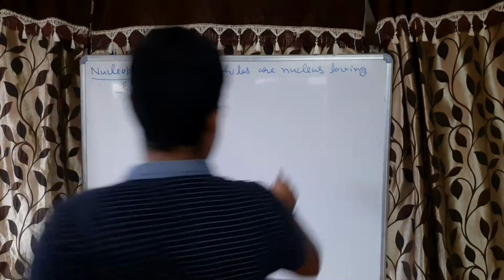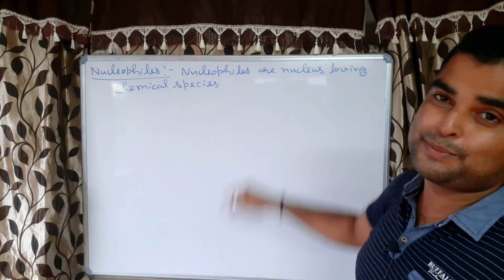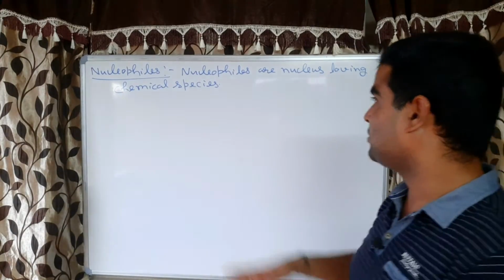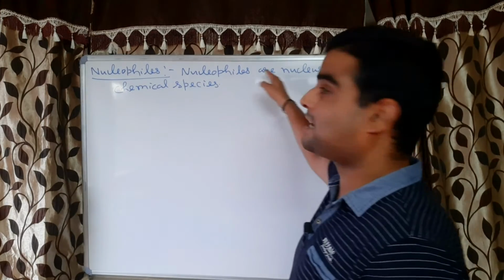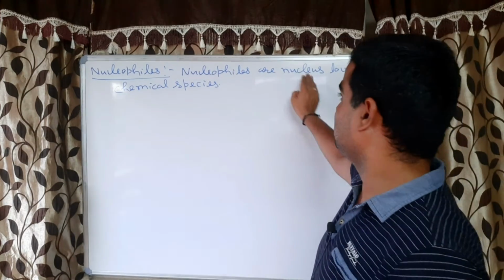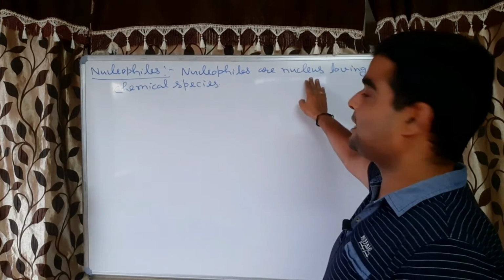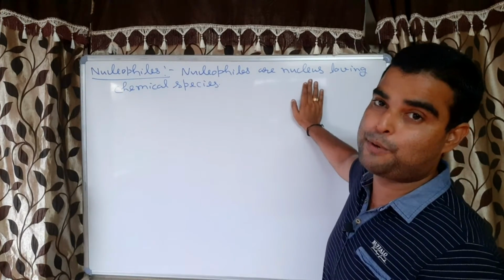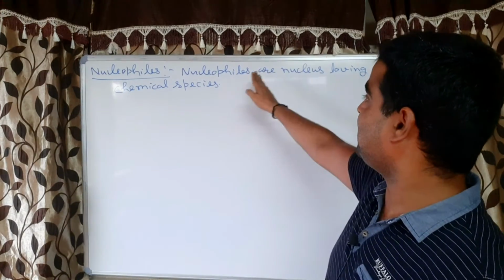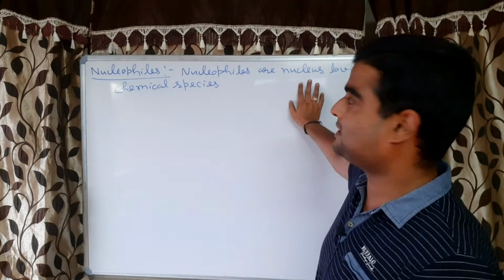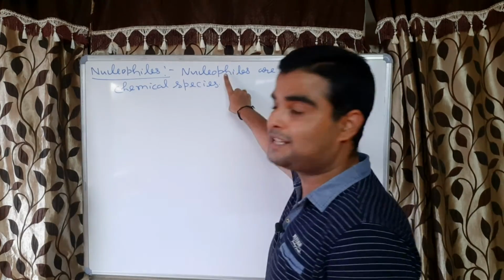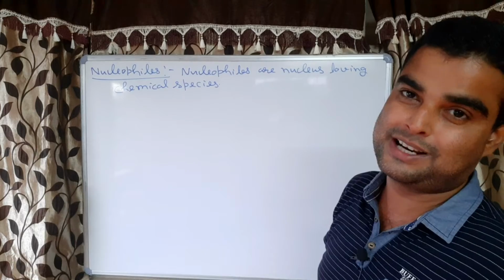What is the meaning of nucleus? Nucleus means positive charge. So nucleophiles are attracted towards the nucleus, meaning positive charge. And since they are attracted towards positive charge, it means nucleophiles are electron rich chemical species.